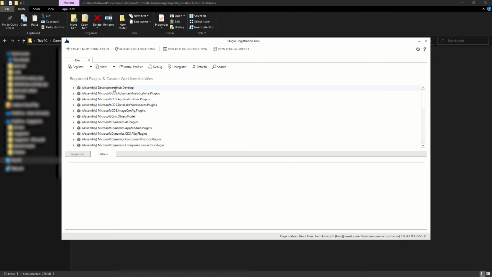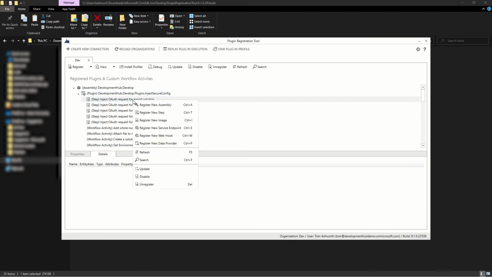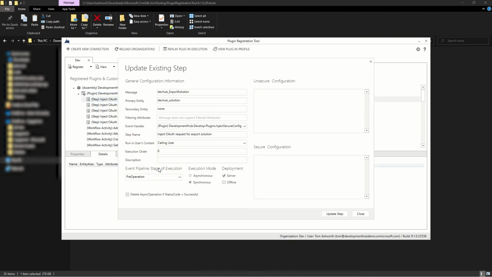I will look for the development hub assembly and the inject secure config plugin. For each of these, I will update them, pasting this object into the secure config.